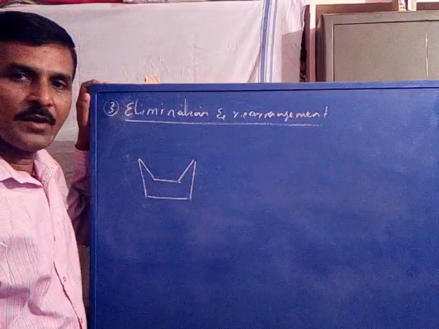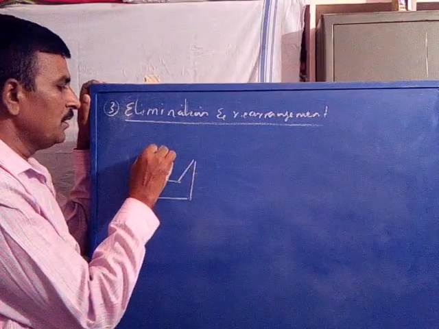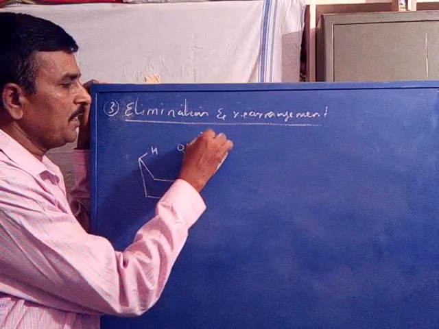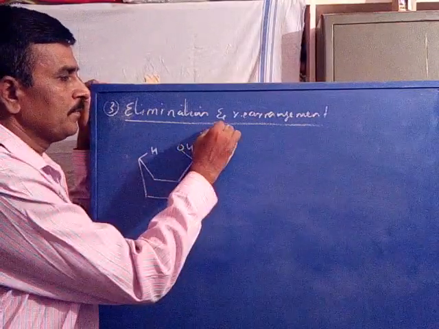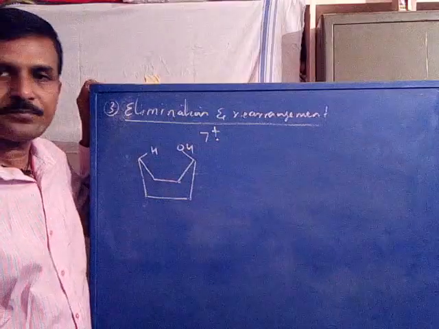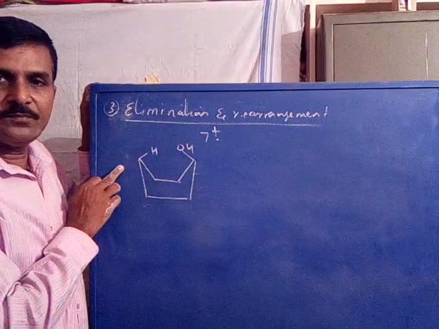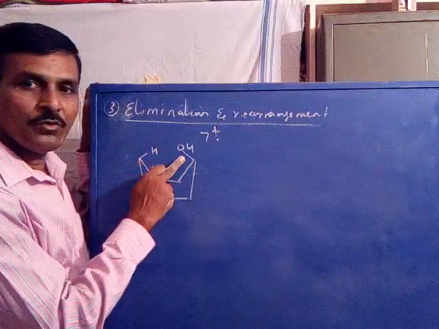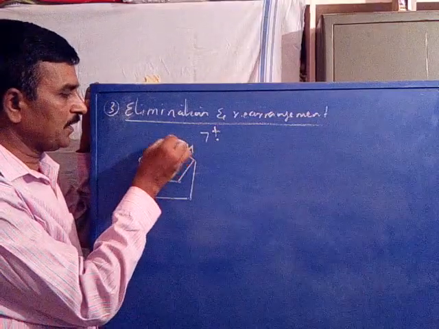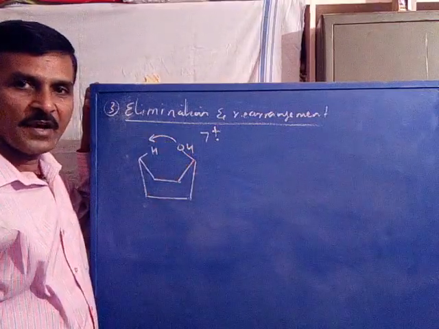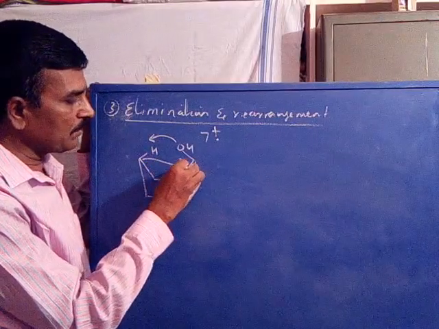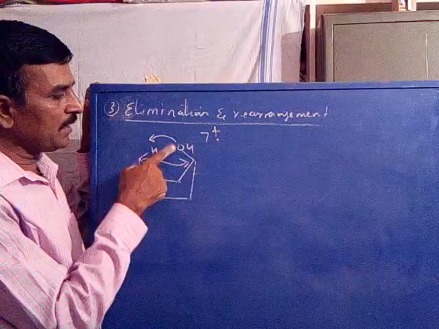This is the boat conformation of cyclohexanol. This is hydrogen. This is the OH group. A molecular ion. Now, in this case, you observe this hydrogen is very close to the polar group, therefore a proton is abstracted. Then this bond is cleaved and reformed to the carbon bearing the OH group.